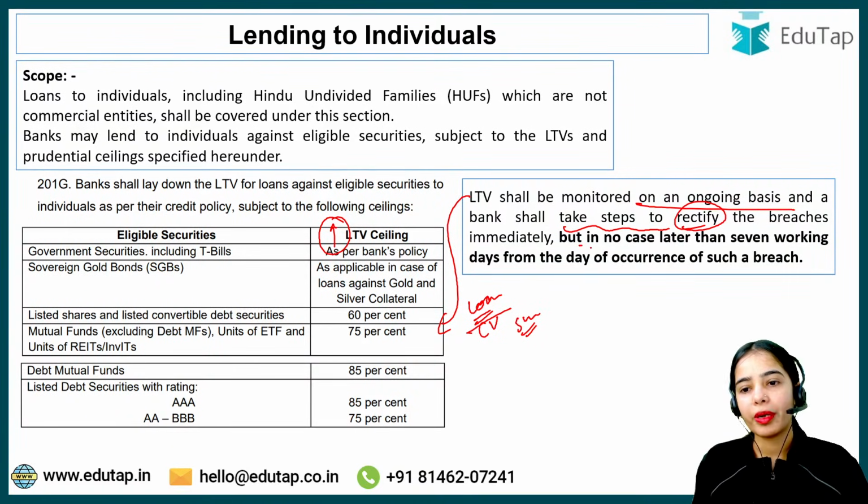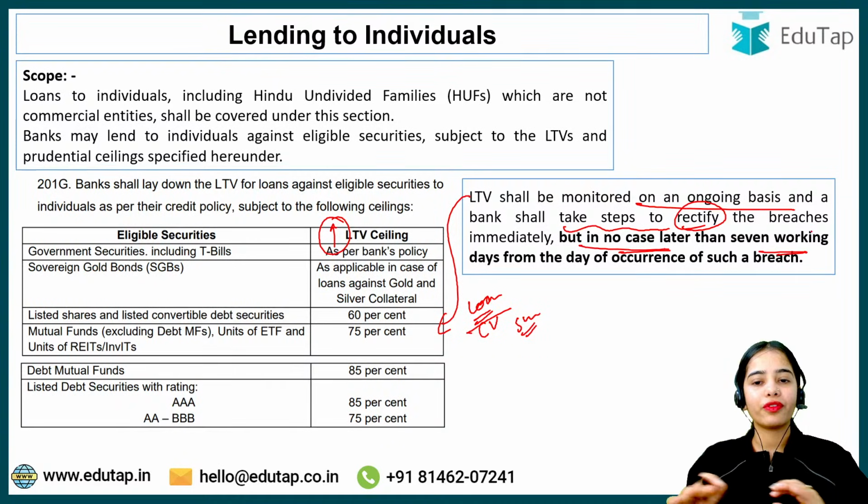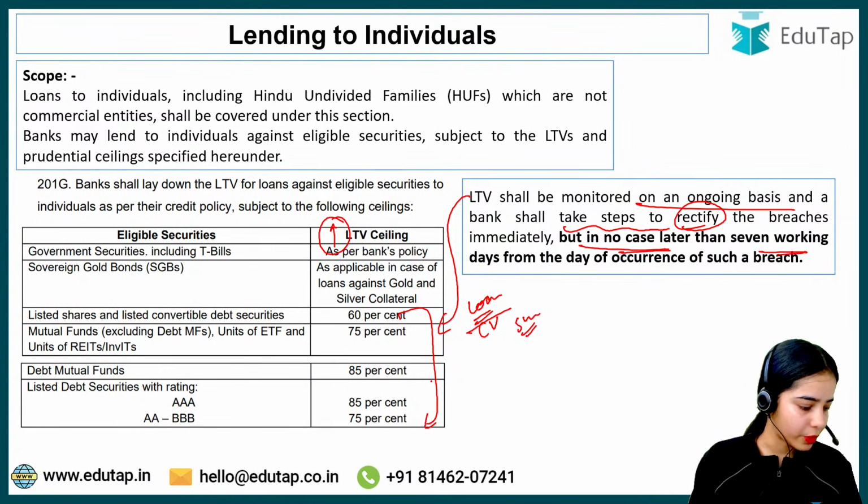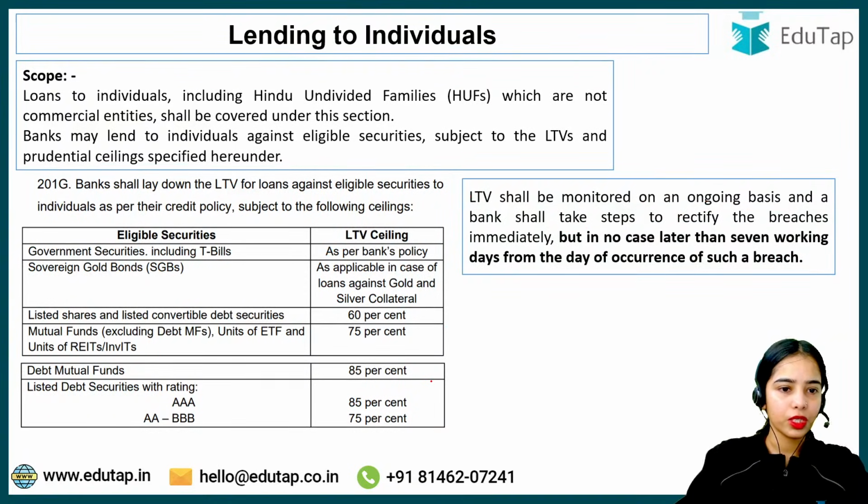So that is the idea, but in no case later than 7 working days. So if there is any breach of these maximum limits, within 7 days the rectification measures have to be taken. The measures have to be taken by the bank. Okay, so this is the idea.